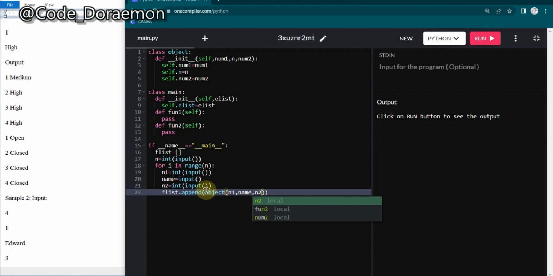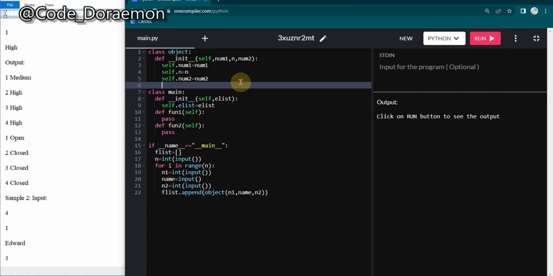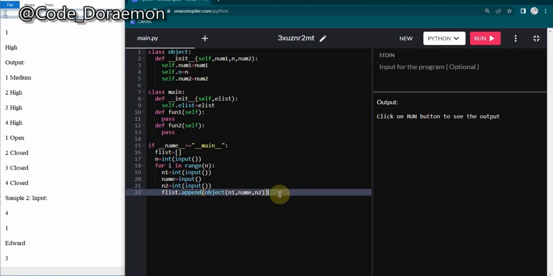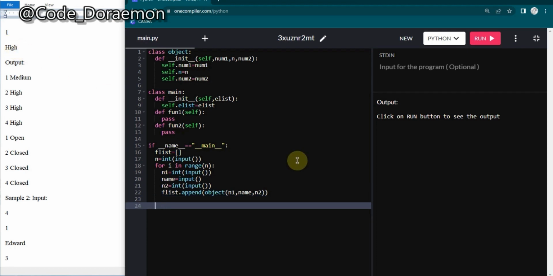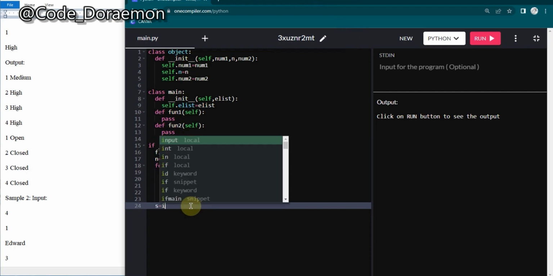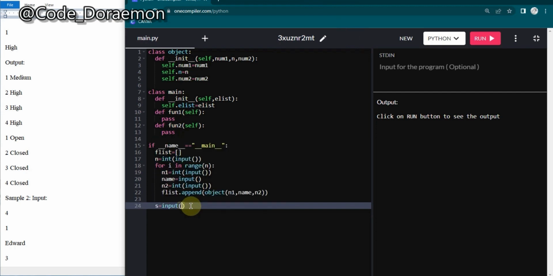So after passing this, these names will not be used over here to reference it. Hereafter these names will be used to reference these ones. So n1 will be called as num1, name will be called as yun, and n2 will be called as num2. After this, we want to get one more input, whether it is high or low. So make sure you do it out of the loop. I'm just giving it the name yes equal to input, and that's it.